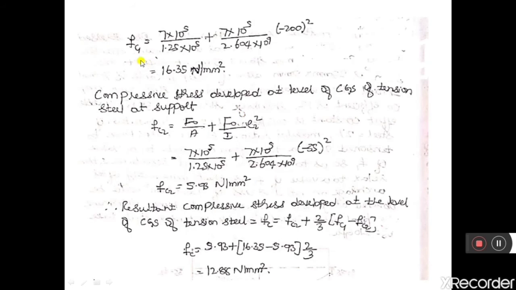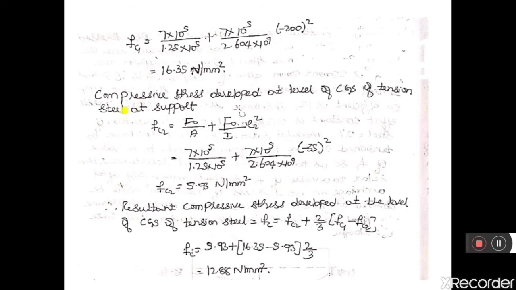F naught we have calculated, we know the area and the moment of inertia, and the eccentricity at the midspan is minus 200 because it is below the centroidal axis. So Fc1 is equal to 16.35 Newton per mm square.